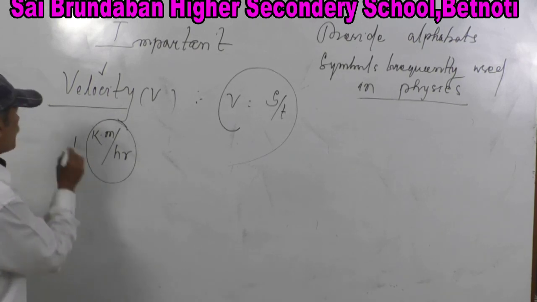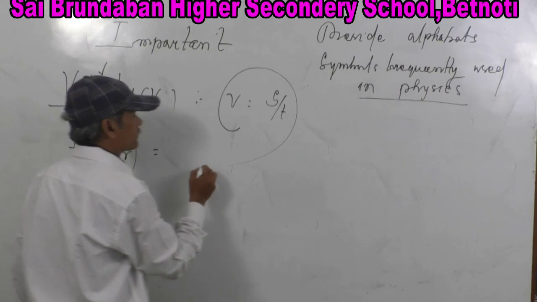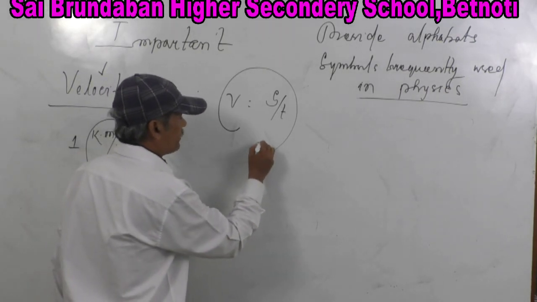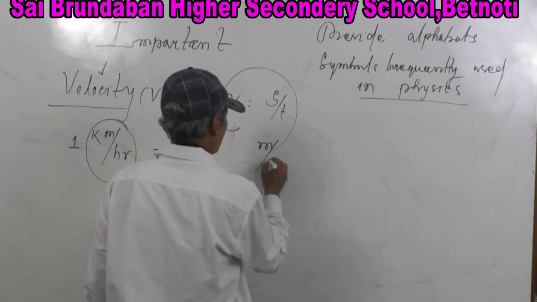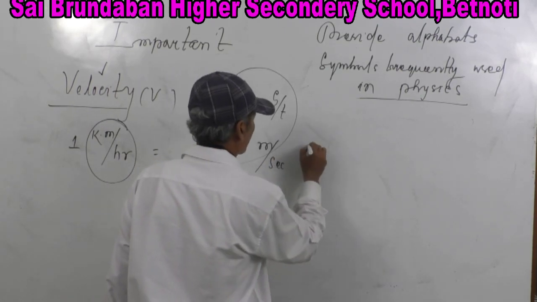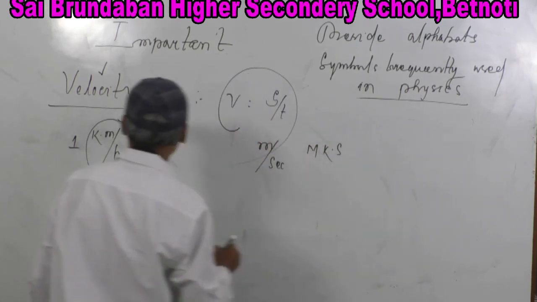So let's start. 1 kilometer per hour is how much in MKS system? Meter per second. It's very important.